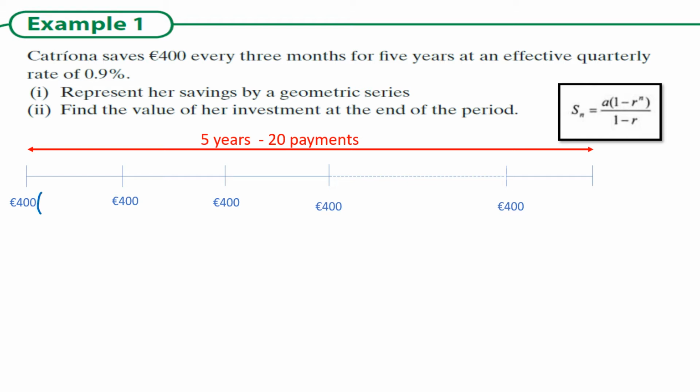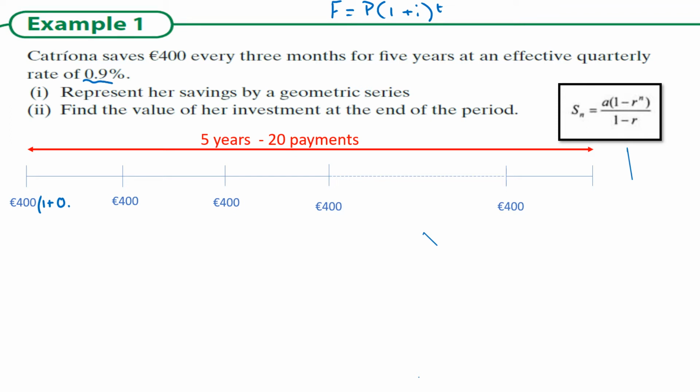We don't really care that it's every 3 months. All we care about is, using the formula F is equal to P(1 + i)^t, I have 1 plus i.